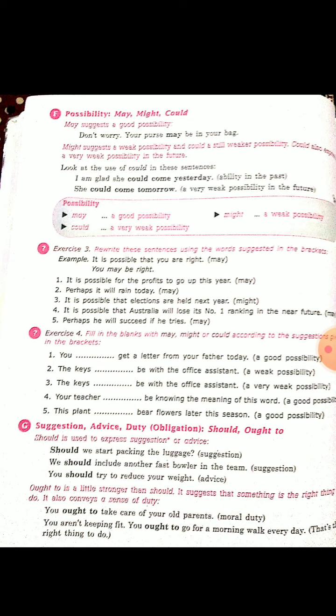Now, exercise 3. Rewrite these sentences using the words suggested in the brackets. It is possible that you are right. You may be right. It is possible for profits to go up this year. May. Use the words in the brackets and do. And exercise 4 also.